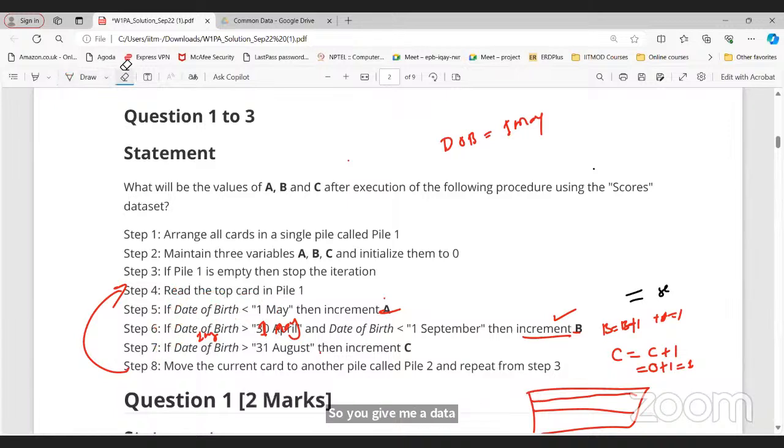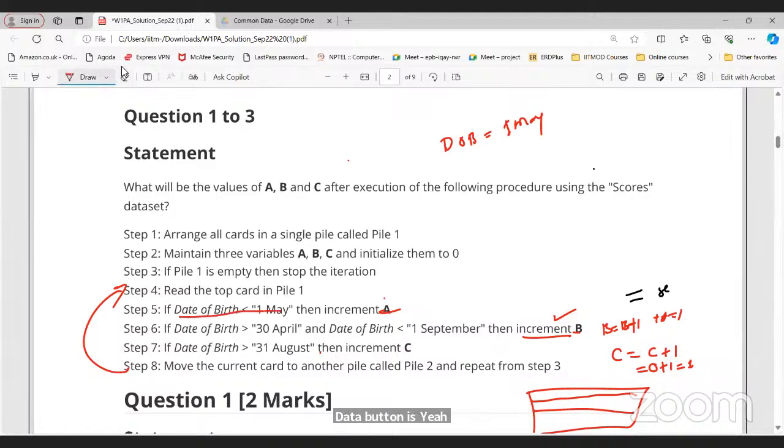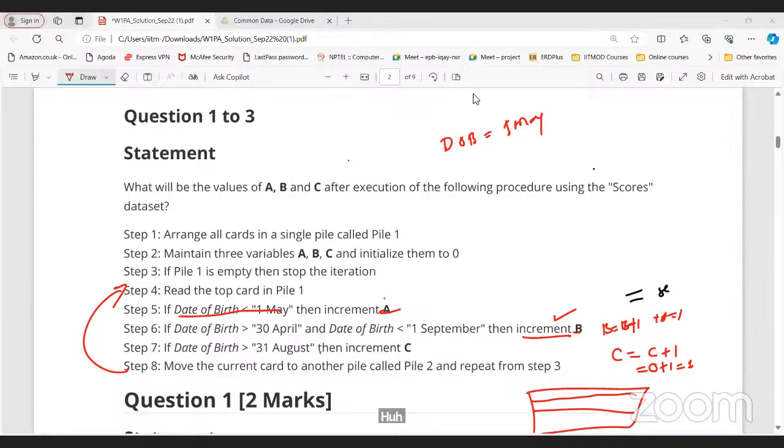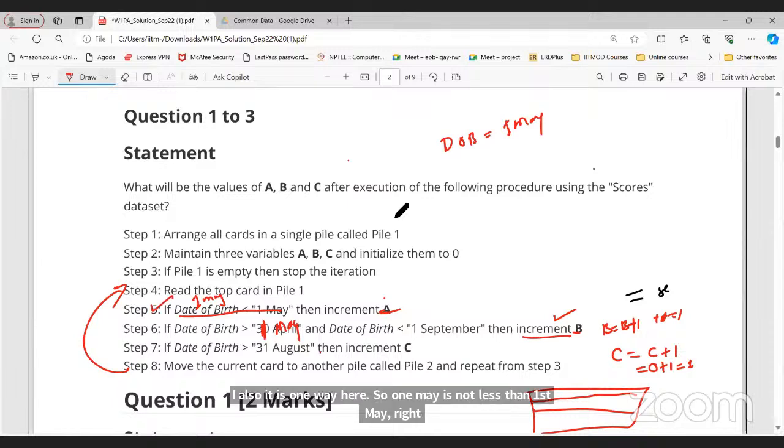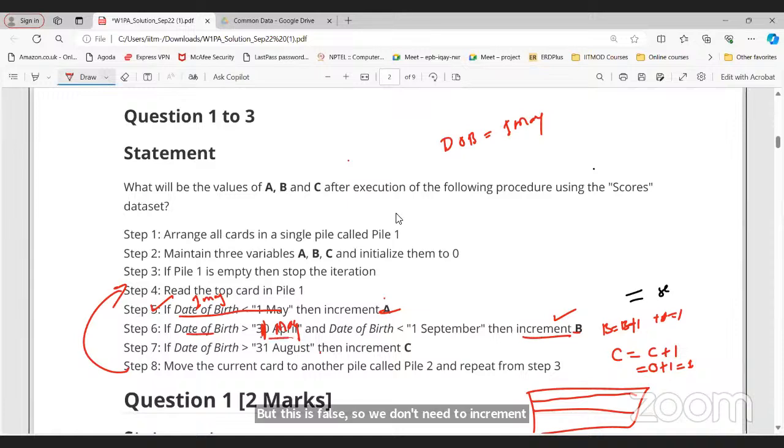Date of birth means, yeah. Date of birth. Okay, for example, 1 May. You give me a 1 May, and also it is 1 May here. So 1 May is not less than 1st May, right? So this is false. So we don't need to increment A. Again here, 1st May is not greater than 1st May. This is also false. Then this is also false. So then simply you don't need to do anything. Skip that particular row. Then go to the next step.